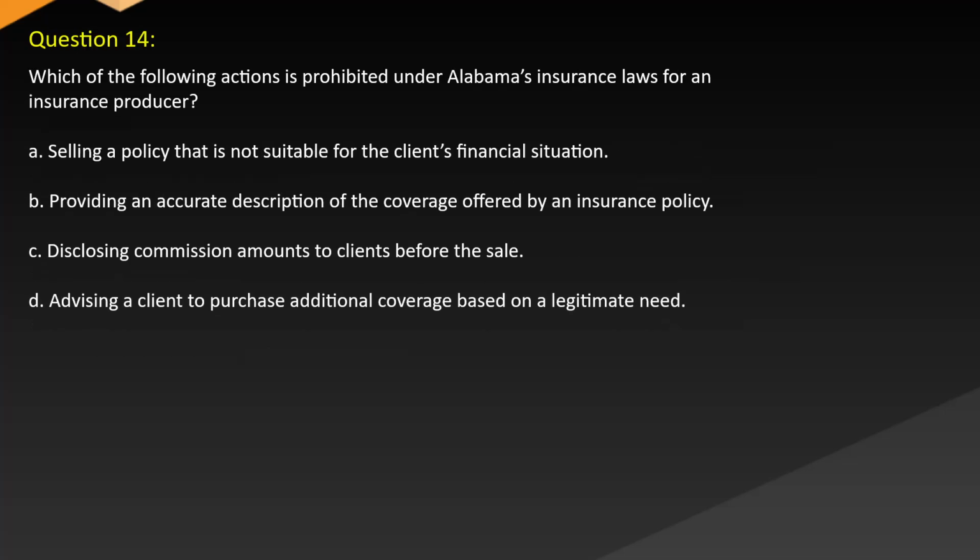Question 14. Which of the following actions is prohibited under Alabama's insurance laws for an insurance producer? A. Selling a policy that is not suitable for the client's financial situation. B. Providing an accurate description of the coverage offered by an insurance policy. C. Disclosing commission amounts to clients before the sale. D. Advising a client to purchase additional coverage based on legitimate need.